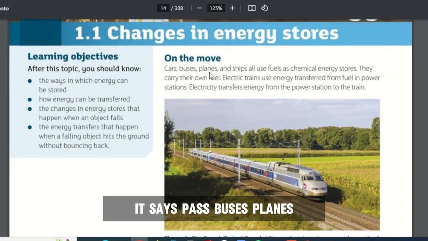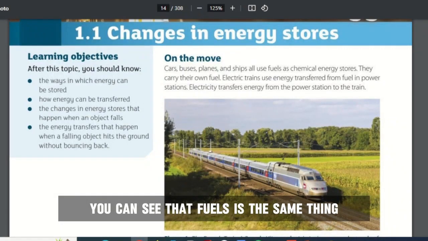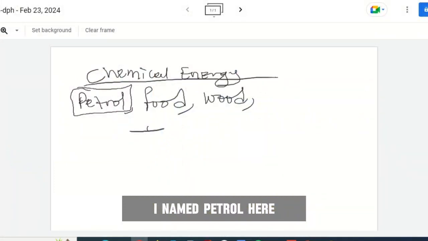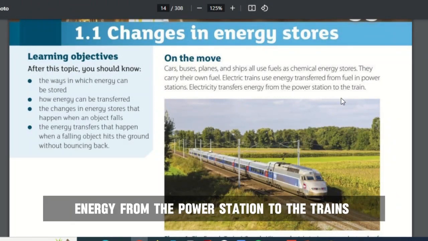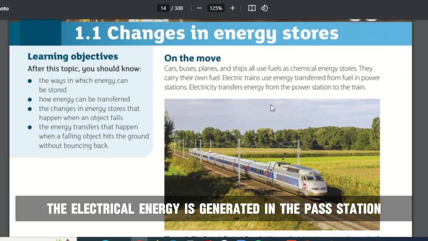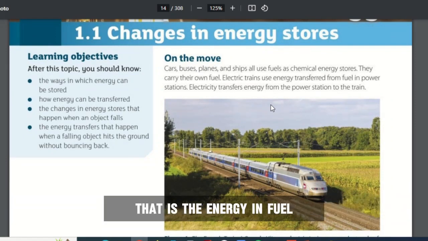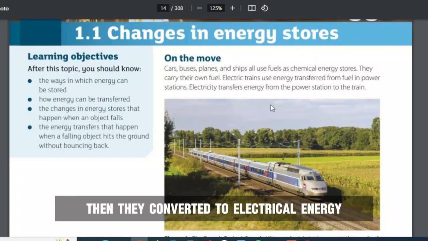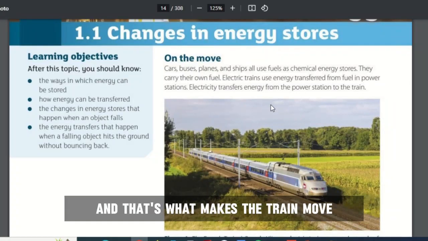It says cars, buses, planes, and ships all use fuels as chemical energy stores. You can see that fuels is the same thing I named petrol here. Electric trains use energy transferred from fuel in power stations. Electricity transfers energy from the power station to the train. That is, in electric trains, the electrical energy is generated in the power station by converting chemical energy, the energy in fuel, to electrical energy. Then the electrical energy is transferred to the train, and that's what makes the train move.